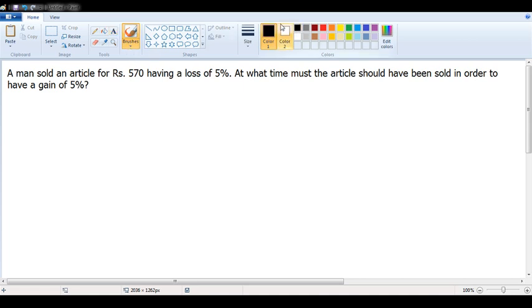Suppose, now listen to this carefully. First let us read the question. The question says, a man sold an article for rupees 570 having a loss of 5%. Again I am repeating the question. A man sold an article for rupees 570 having a loss of 5%. At what price should the article have been sold in order to gain 5%?